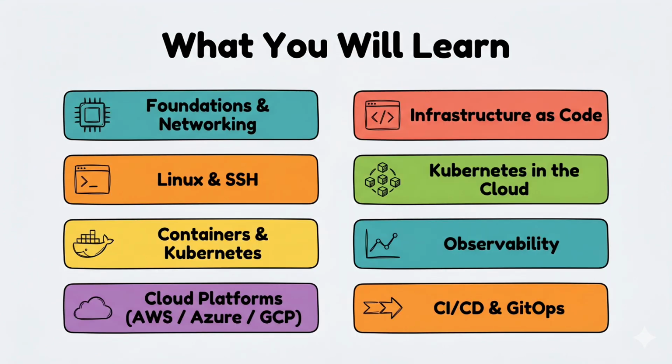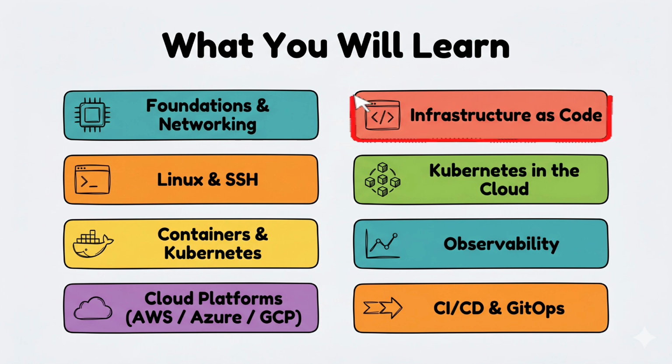The bootcamp is structured into 8 modules. Foundations and networking teach you how computers and networks actually work. This is the bedrock everything else sits on. Linux and SSH teach you the operating system that runs inside every cloud server and every container. Containers and Kubernetes teach you how modern applications are packaged and orchestrated at scale. Cloud platforms covers AWS, Azure, and GCP. You will build real infrastructure.